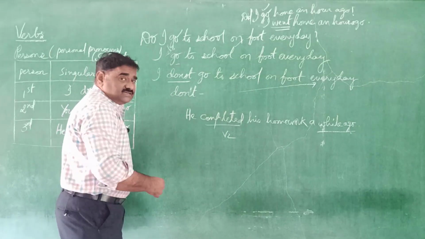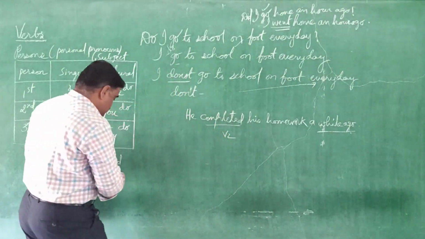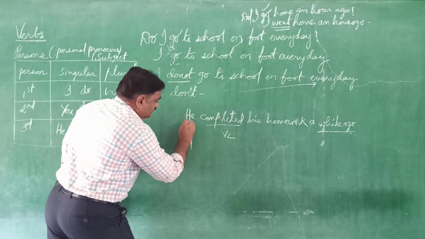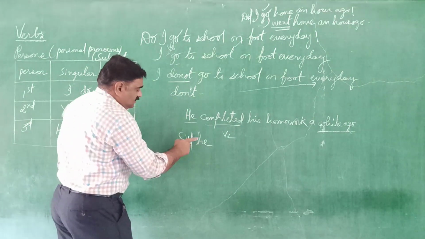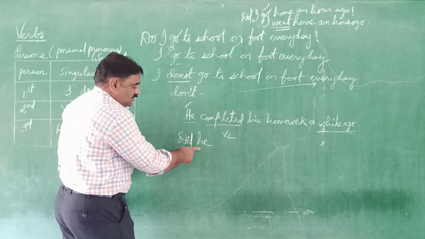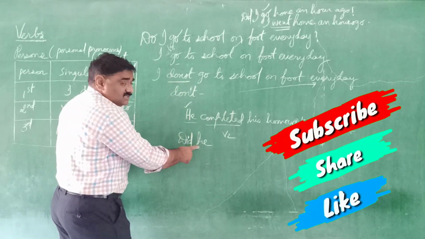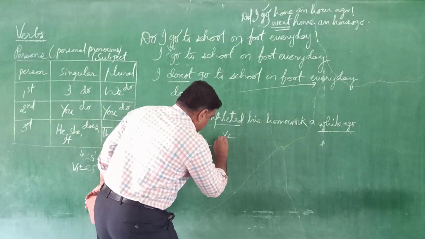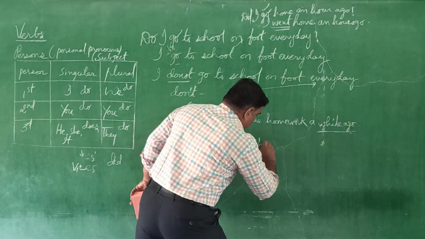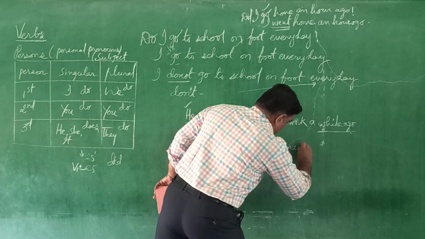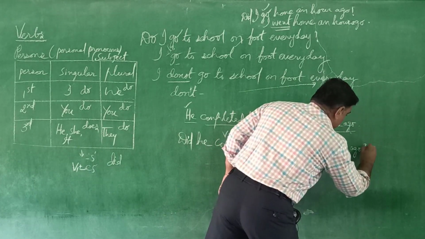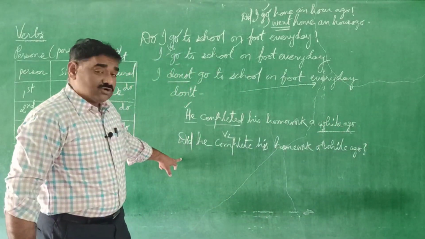Now, we are going to change its interrogative sentence. So, past tense, which helping word should come to our mind? Did. Then immediately subject. Here H capital, whereas here I wrote H small. This is the beginning of the sentence. So as per the punctuation marks correct. But now this is not beginning of the sentence. So H changed into small. Did he completed changes into complete. Not completed. His homework. A while ago. Did he complete his homework a while ago?